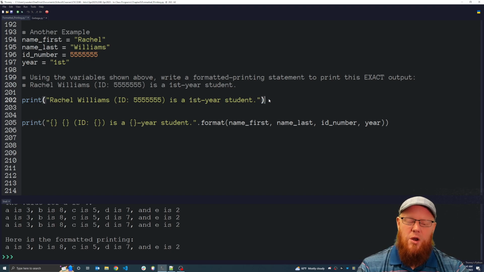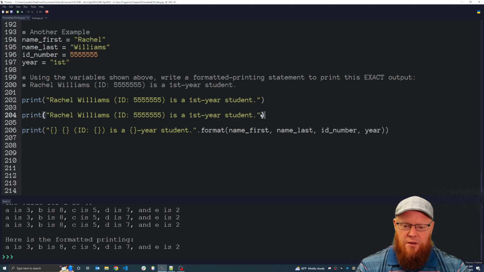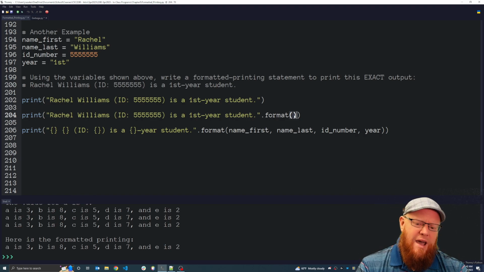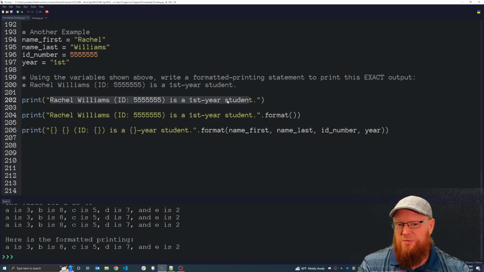So now, what do I do to make this formatted printing? Super simple. I'll leave this print statement right there, just so we can compare. First thing I'm going to do is type dot format. I'm going to make a new pair of parentheses because I'm going to call the format function. And now I need to ask myself, how many values contained in this string of output are really supposed to be coming from variables?